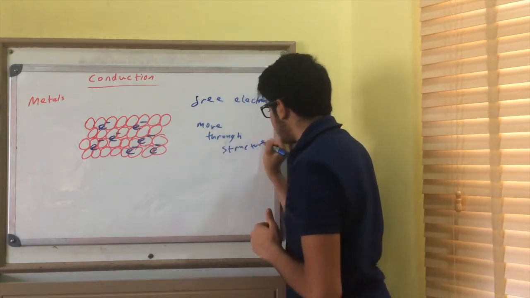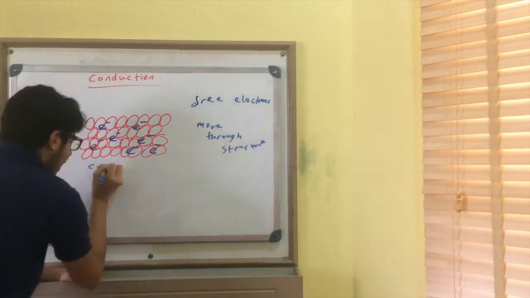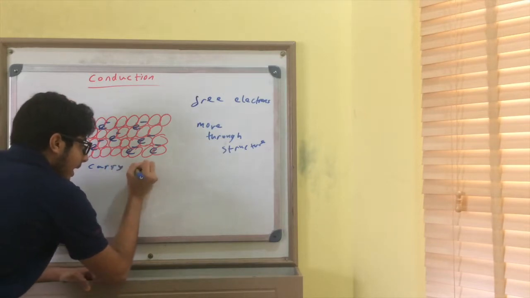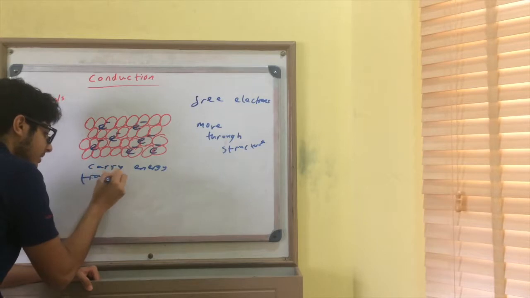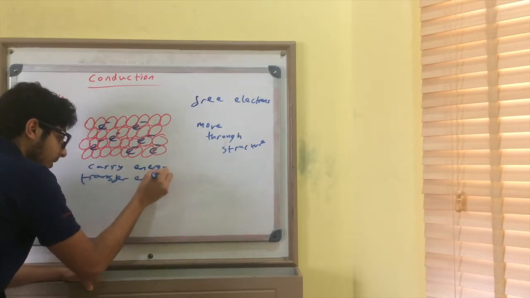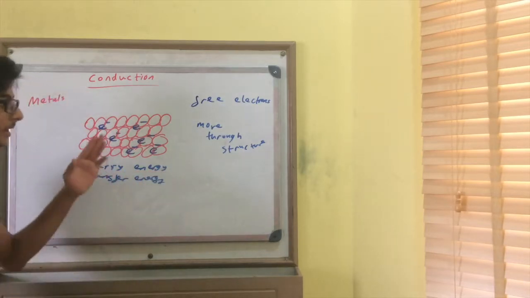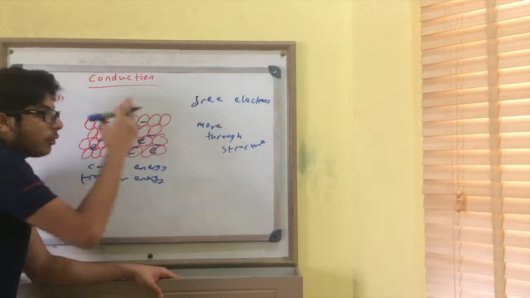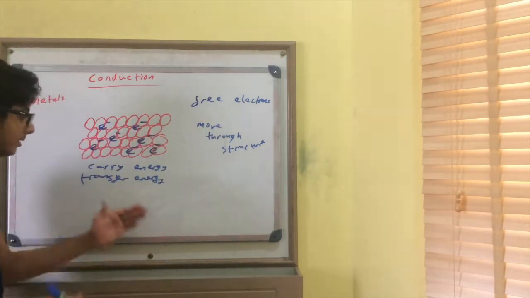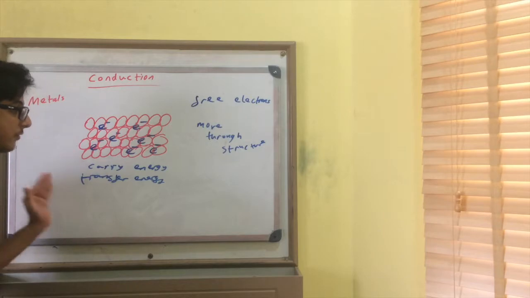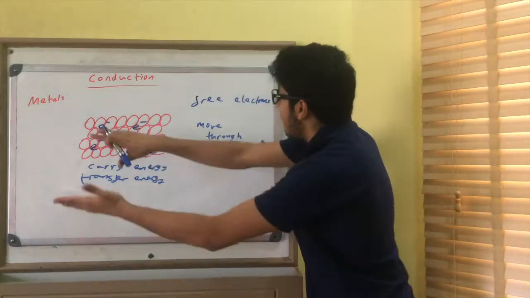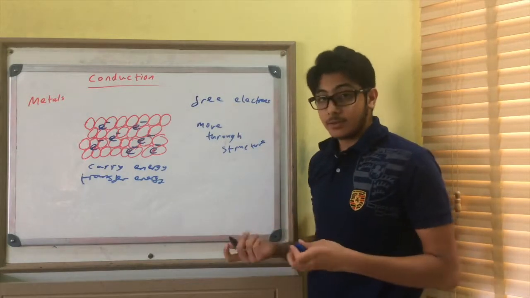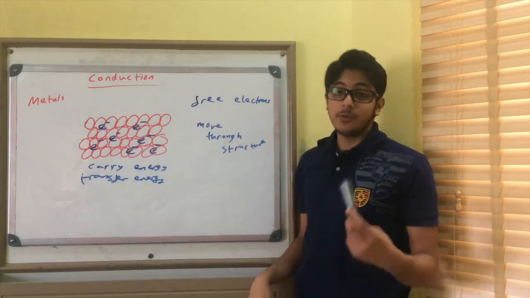And the thing about electrons is they can carry energy. And because they can carry energy, they can therefore transfer energy. So metals have free electrons which can move through the metallic structure, and because they can carry energy, they can transfer the energy. And so energy is transferred by conduction much faster in metals. Now we're going to move on to convection.